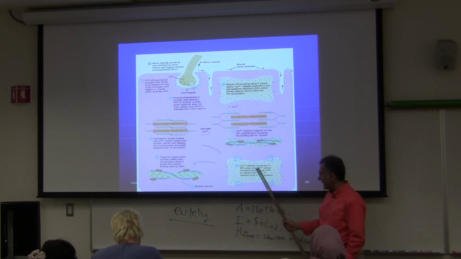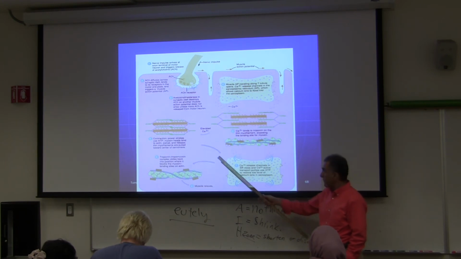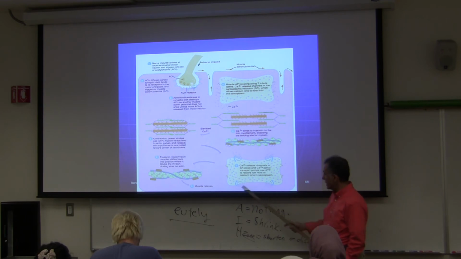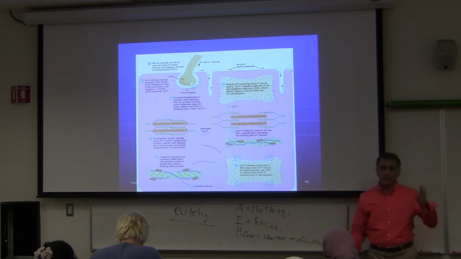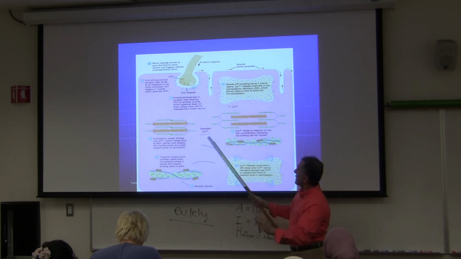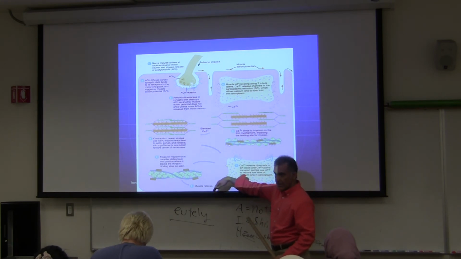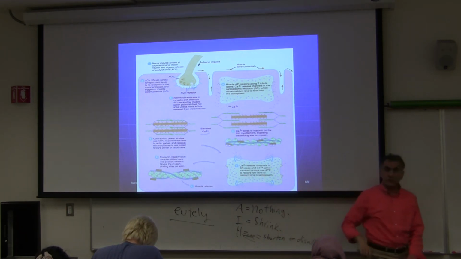They have to go back to the sarcoplasmic reticulum. Biology 1 again: when they go from high concentration to low concentration, they need ATP. The calcium pump on the sarcoplasmic reticulum has to put calcium back from here to here, and you need ATP for that. So there are two places you need ATP. When the head of the myosin detaches, you need ATP, right? And you also need ATP to put the calcium back into the sarcoplasmic reticulum.